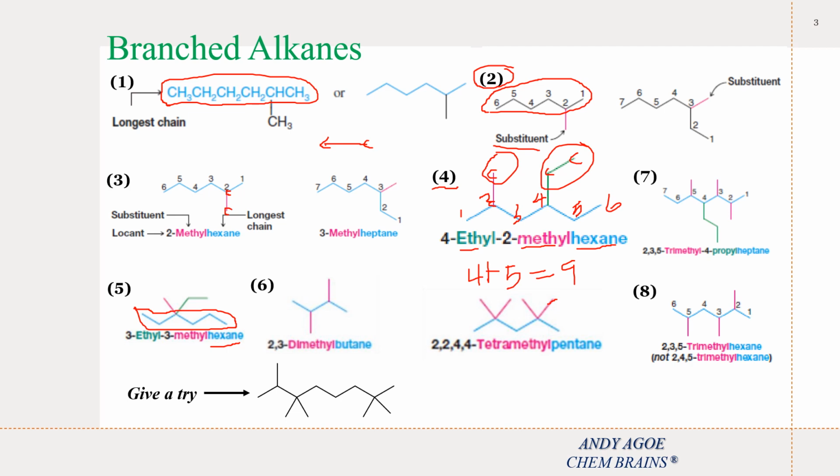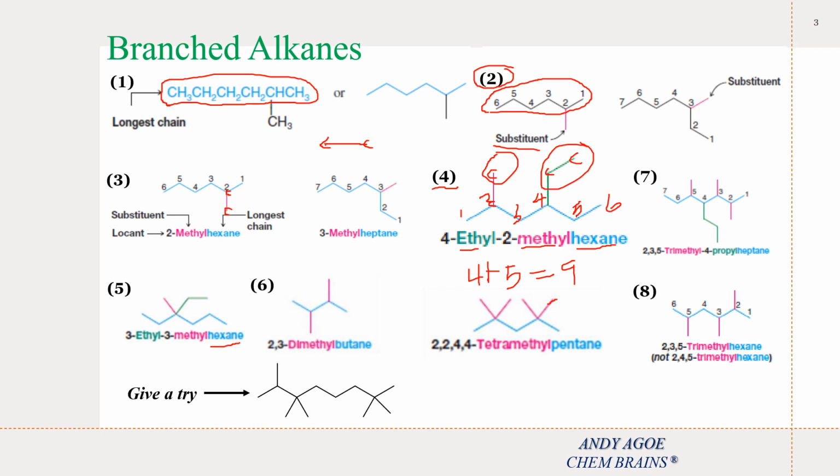Good. Now, how do we number our parent chain? Do we start from this end, or do we start from the other end? It depends on the way which gives the lowest possible count of the substituent. Great. So now if we count from 1, let me erase, then we can see properly. Okay, good.